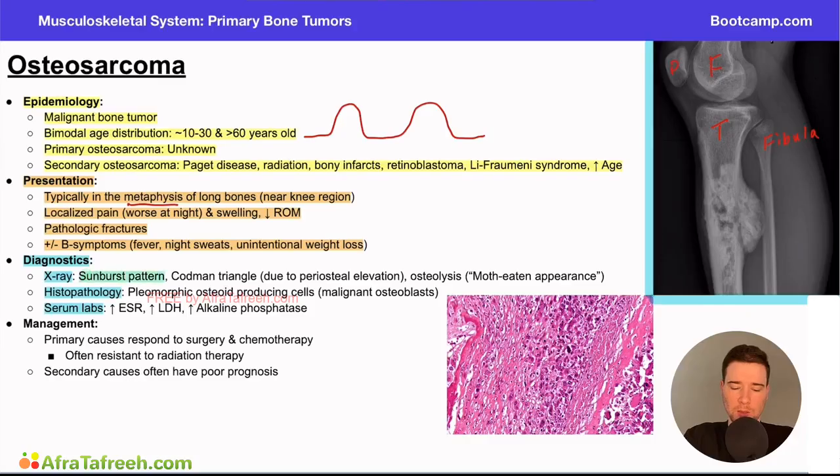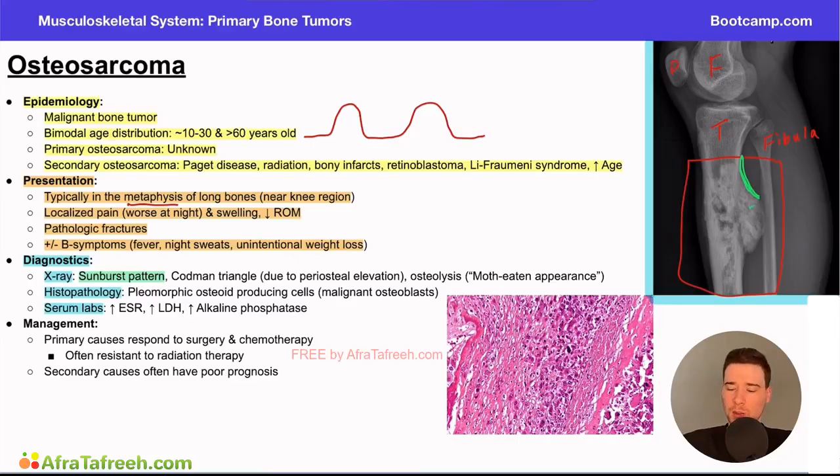The first is going to be the sunburst pattern. And some of these overlap with each other. They just have similar names. But the sunburst pattern refers to a pretty unique finding. So if we're looking at the tumor right here, the sunburst pattern is defined as a periosteal reaction that lifts the periosteum from the bone. And so this occurs when the bony lesion grows too quickly that the periosteum essentially can't keep up.